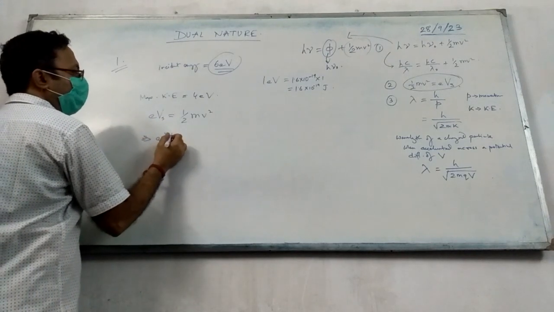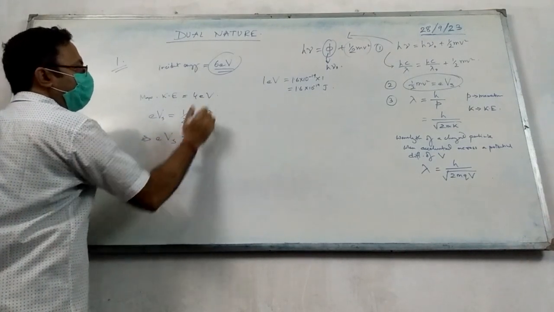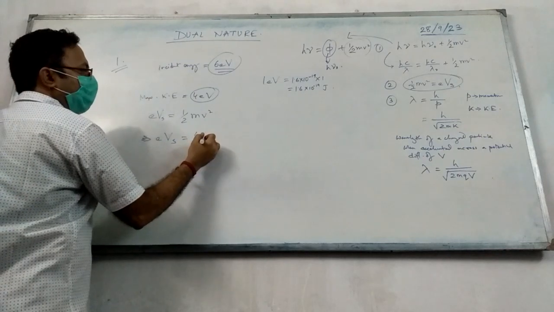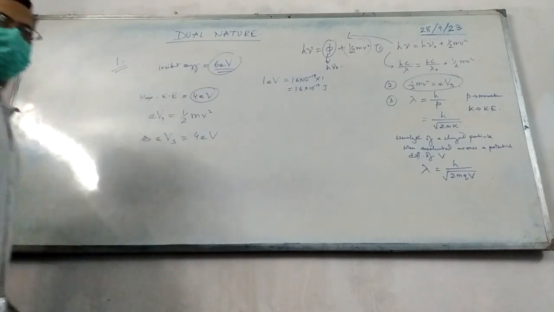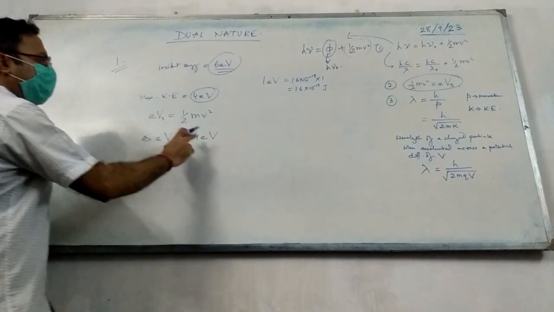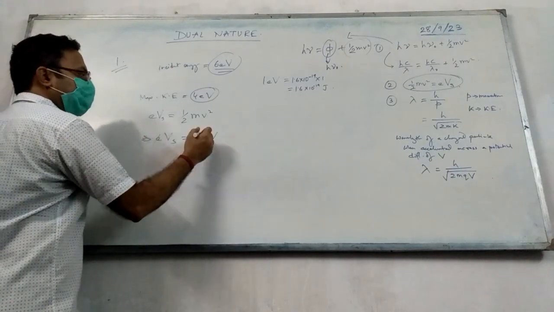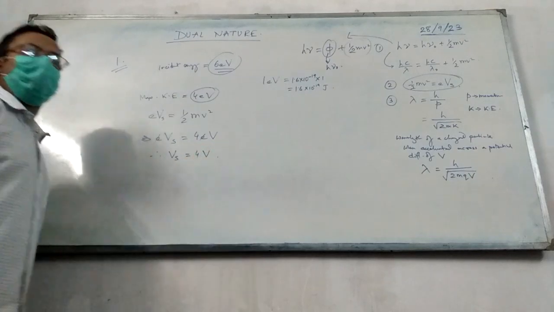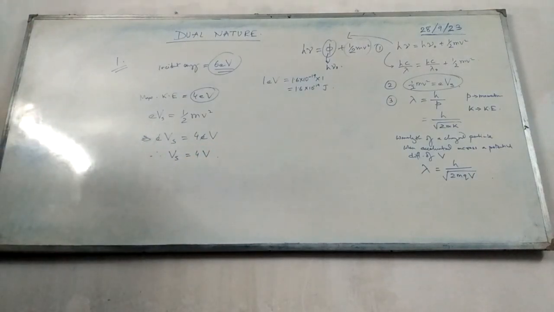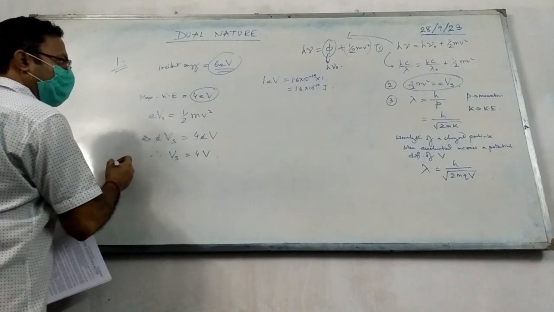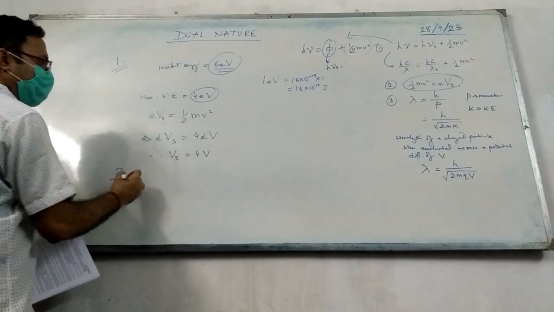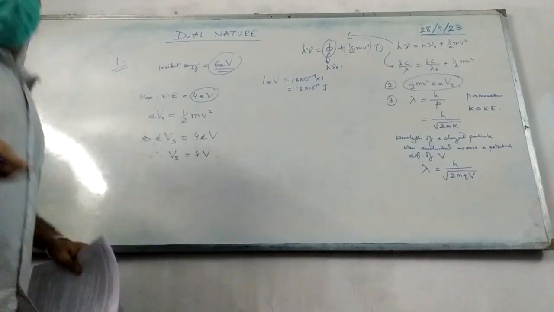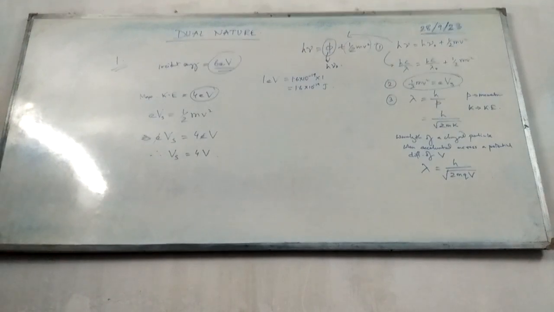So that means E into Vs is equal to half mv square, का kinetic energy का expression क्या है? 4 eV, right? अब 4 eV है, तो दोनों साइड से अगर हम लोग E को कैंसिल आउट कर देंगे तो Vs क्या मिलेगा? 4. So the potential difference across which it has to be accelerated is 4 volt. Is that clear? जल्दी से बना लो and then I'll do the next one.